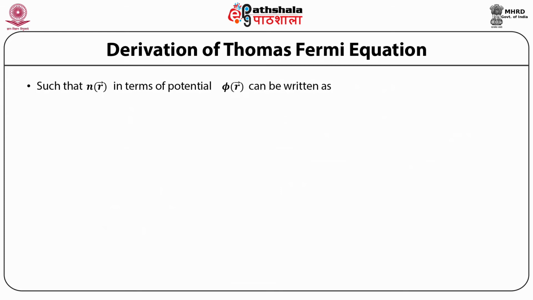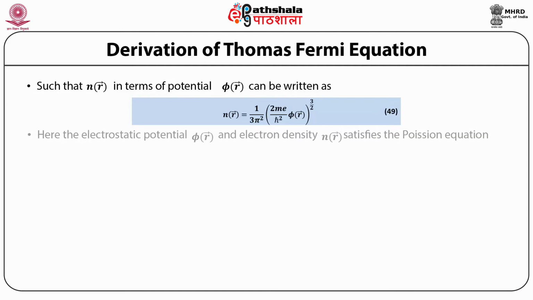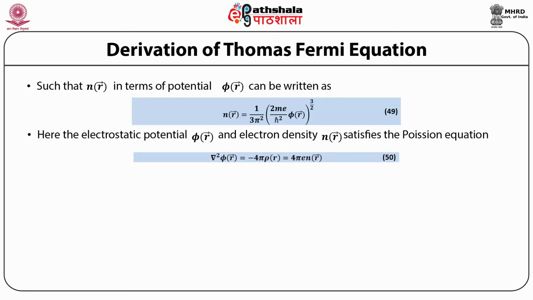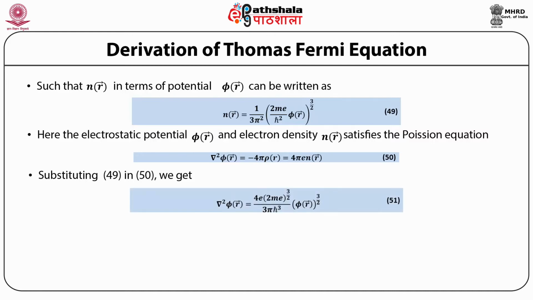such that n(r) in terms of the potential phi(r) can be written as n(r) = 1 upon 3 pi squared multiplied by (2me upon h bar squared phi(r)) raised to power 3/2. Here the electrostatic potential phi(r) and electron density n(r) satisfy the Poisson equation, that is del squared phi(r) = minus 4 pi rho(r) = 4 pi e n(r). Substituting 49 and 50, we get del squared phi(r) = 4e (2me)^(3/2) divided by 3 pi h bar cubed multiplied by phi(r) raised to power 3/2.